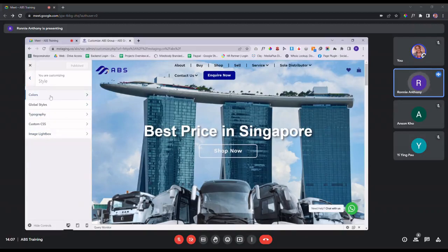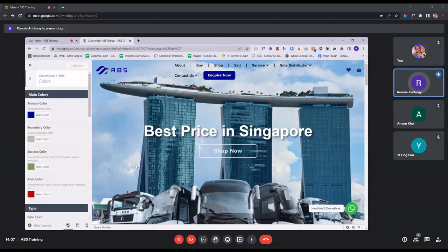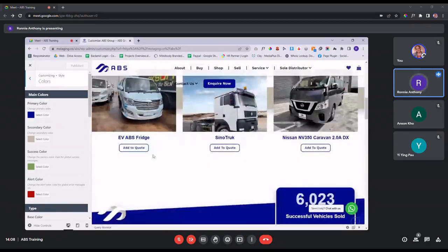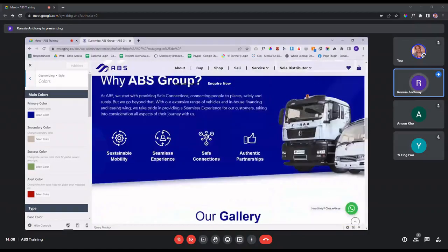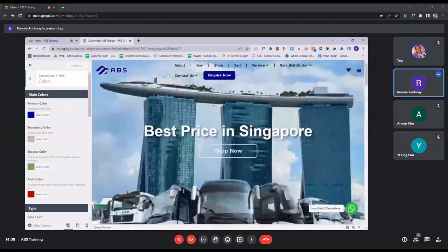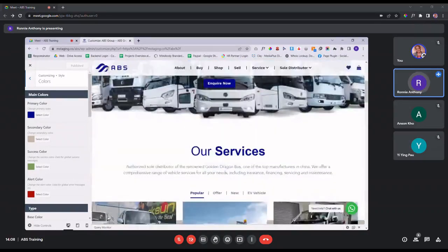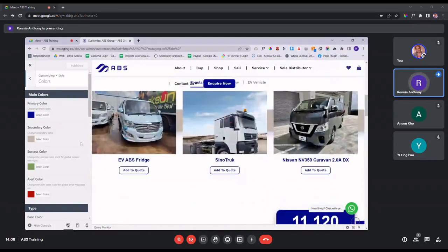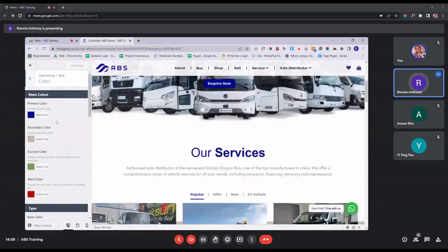Colors refers to the main preset color that you want to set for your website. As you can see, there's a primary color, secondary color, success color, and alert color. Normally the ones we look at are the primary and secondary color. Certain elements within your website will be affected by this primary or secondary color. For example, any buttons that you see are affected by them. So let's say you want to make some changes in the future in terms of primary or secondary color. You can click on this select color button.